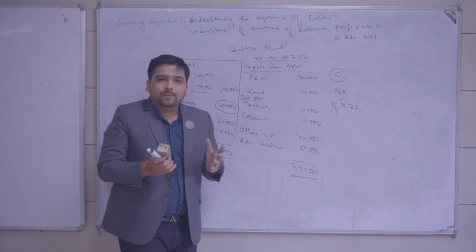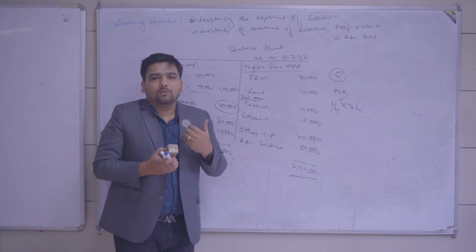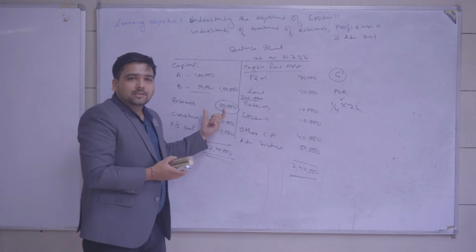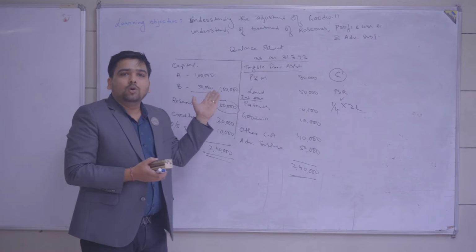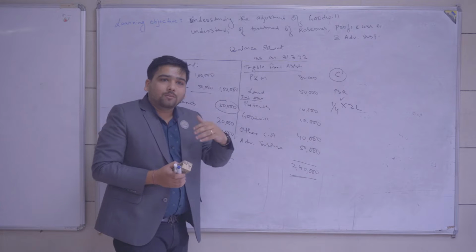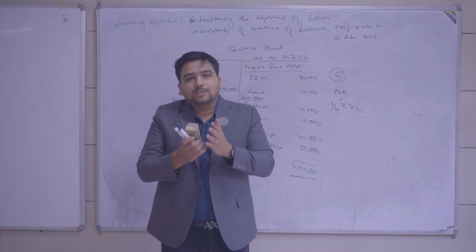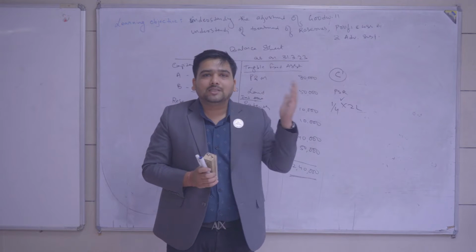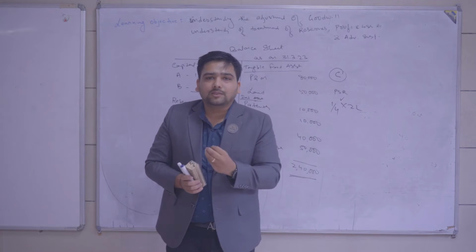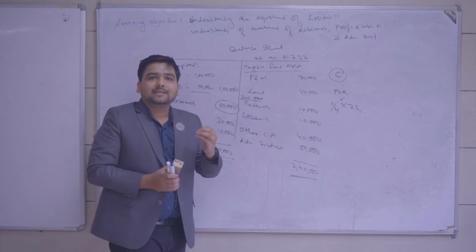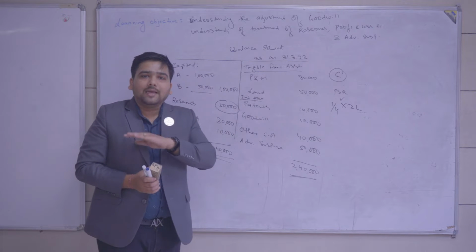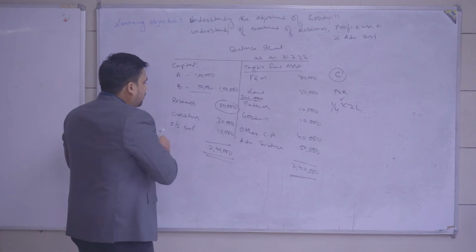So you are A and B. Before admitting C, what you will expect is that this reserve goes to A and B in their old ratio, because this was made from their profit, which they earned from the business, not C. C does not own any part of this reserve, because this is the amount set aside from the profit which was earned by A and B. So what will they want?